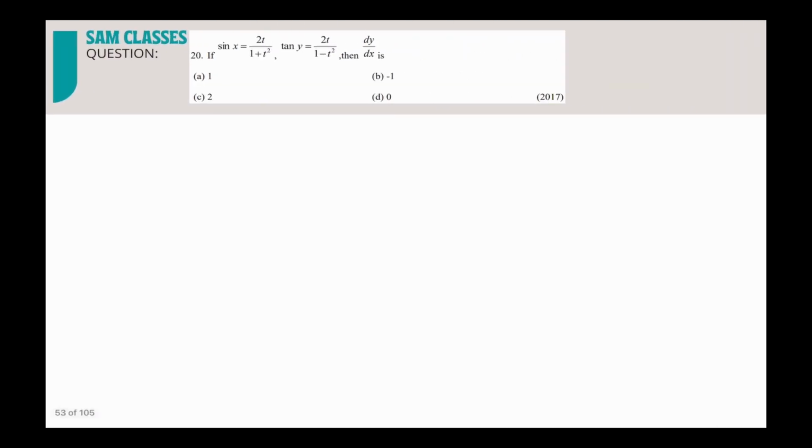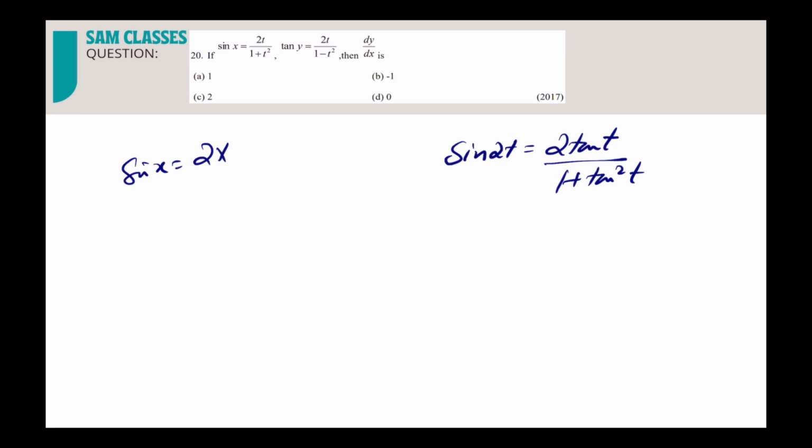So let's see. Again, we need to keep some trigonometric formulas in mind. One of the most important formulas is sine in terms of tan. Sin 2t is equal to what? 2 tan t by 1 plus tan square t, correct. So if I write sin x, if I take x as 2 theta, what can I write? 2 tan theta by 1 plus tan square theta. So what will I get?